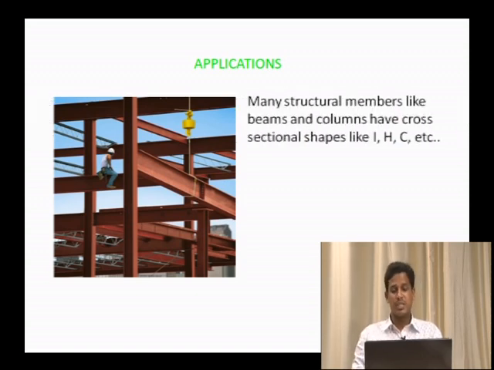Many structural members in this steel structure, like I shape, H shape, channel section, many types of shapes we will use in steel construction. In which position do we have to place the I section? In many ways we can place it, either in perpendicular direction, or in vertical direction, or the same element in horizontal direction, or in inclined direction. So the question arises, why do we have to place it only in this position, why can't we change the position? That is the major application of the moment of inertia.